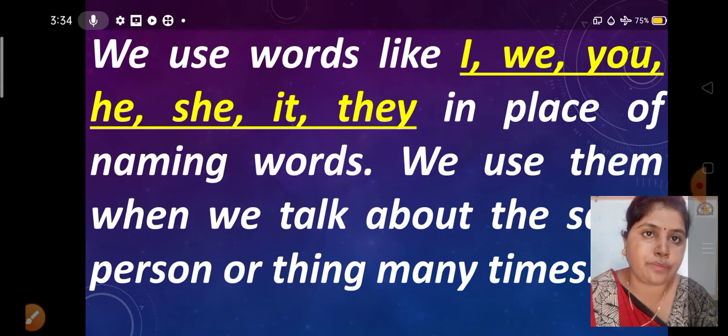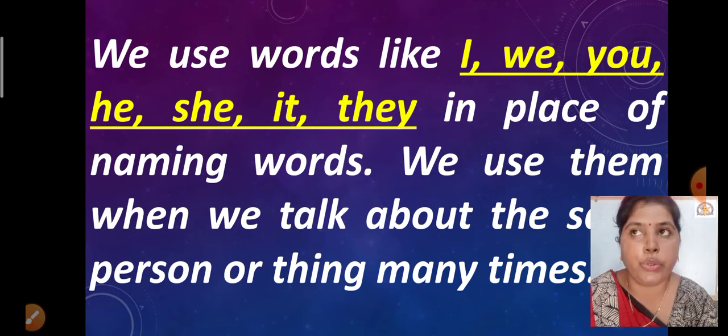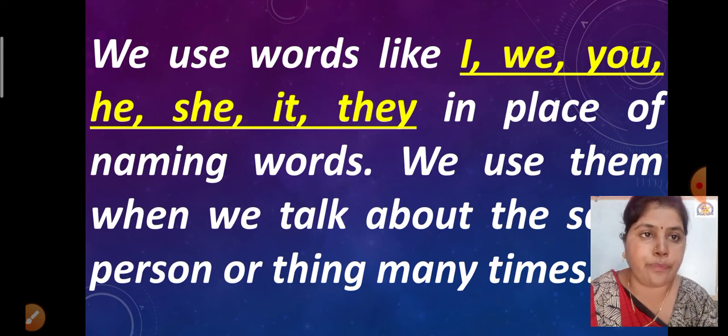So we use words like I, we, you, he, she, it, they in place of naming words. We can use these words in place of naming words. These words are written in yellow ink. They are printed in yellow ink. They are pronouns, and we can use them instead of nouns.